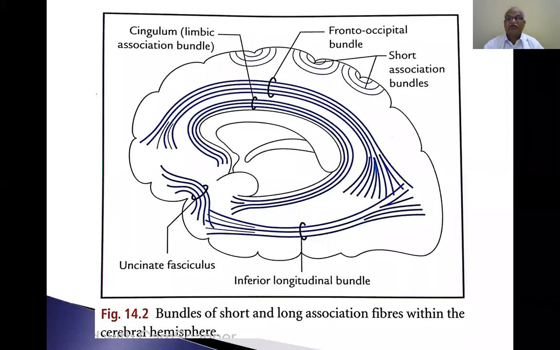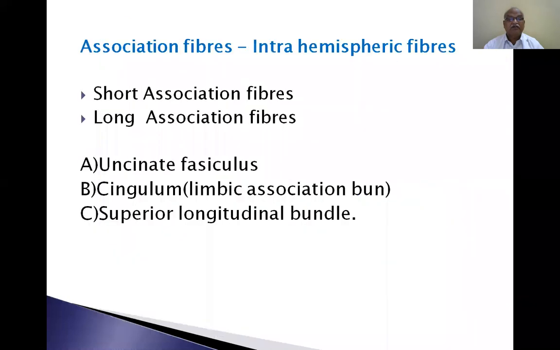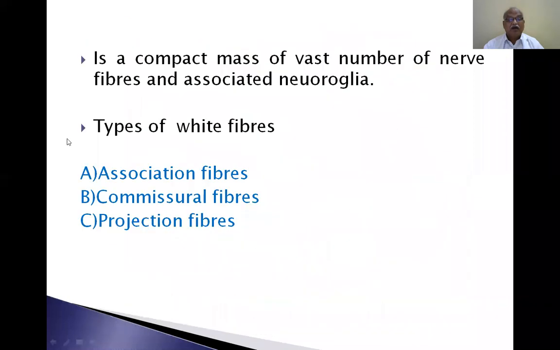They can be broadly classified into association fibers, commissural fibers, and projection fibers. Association fibers means short association fibers and long association fibers. Short association fibers connect one gyrus with the neighboring gyrus. Long association fibers connect the frontal lobe with the parietal lobe or the frontal lobe with the occipital lobe. So they are crossing the lobes.